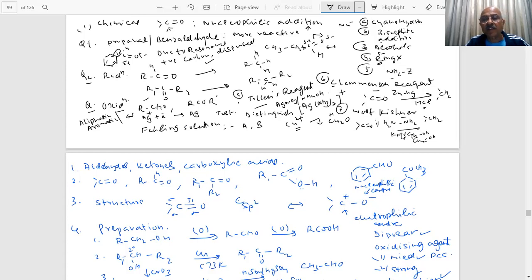But is this test given by all types of aldehydes, or what type of aldehydes gives this test, students? Only aliphatic aldehydes give this test. That is an important point, student. They will ask you in the paper. Aromatic aldehydes do not give this test. So we have to be careful which test to be used where, student. There are very slight things where questions will be put up to you, and I'm trying to revise everything. A question is likely to be asked, students.